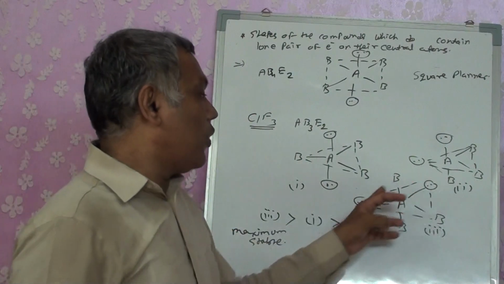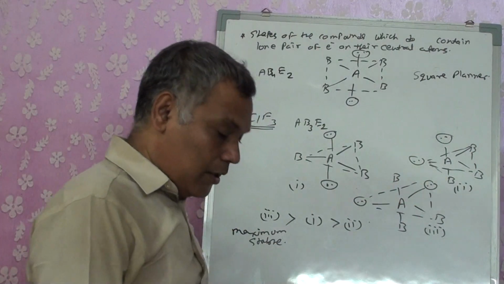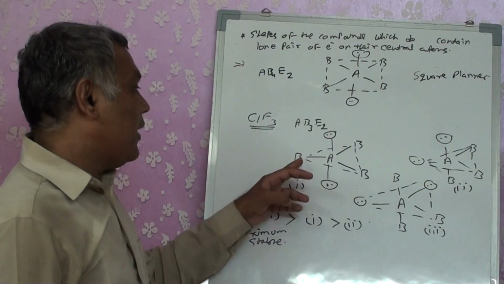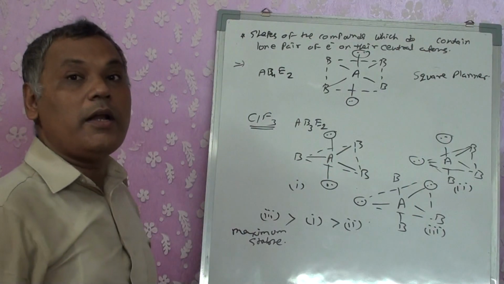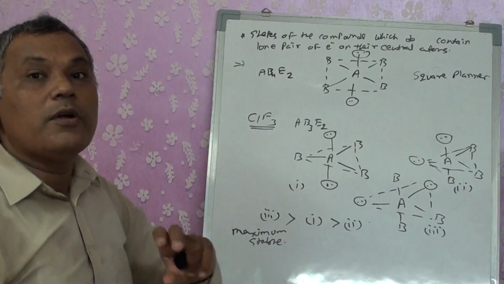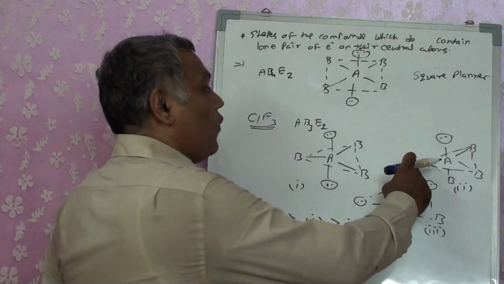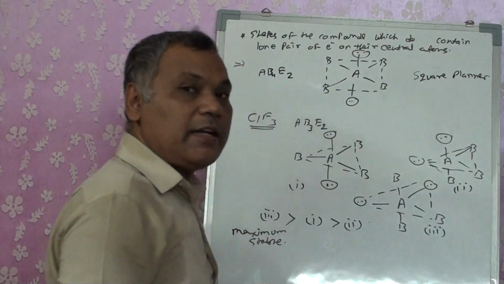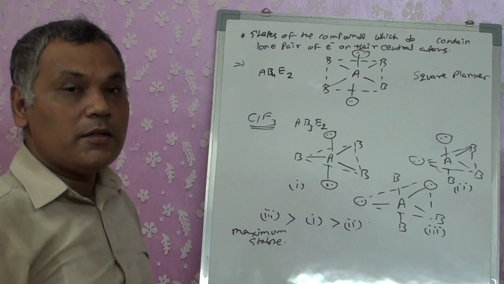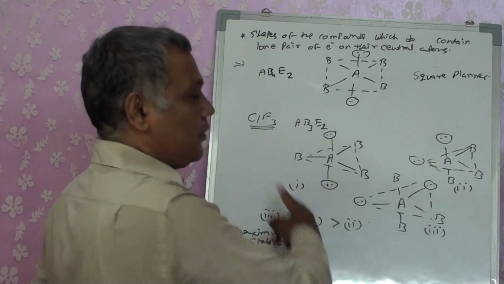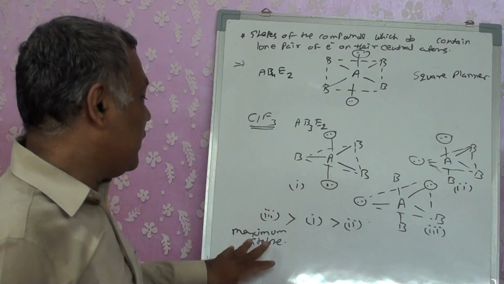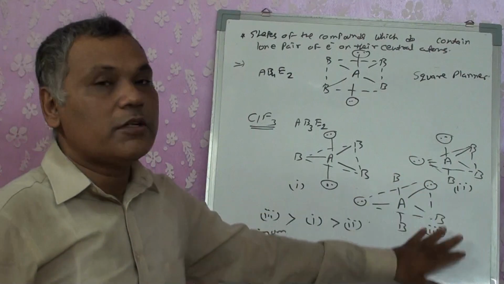These two are at axial positions, and they form a bond angle of 90 with the central atom. One is at equatorial, one is at an axial position, and the bond angle formed by them is 90. So more stability will be there for the third structure.